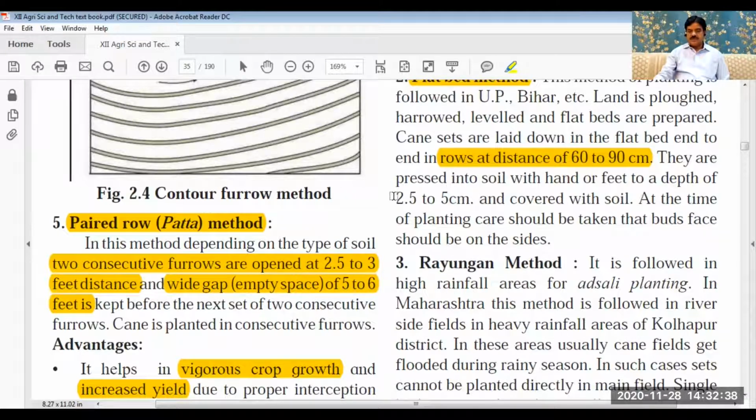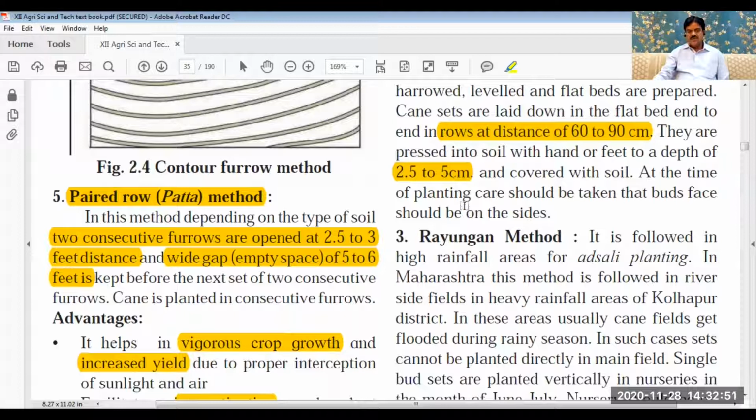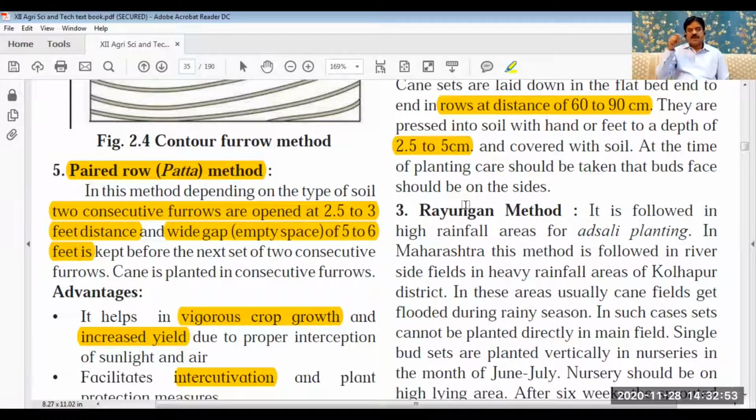Here in this case, the sugarcane sets are pressed in the soil at a depth of 2.5 to 5 centimeters. Means the sugarcane sets, the pieces of sugarcane, are pressed in the soil. While doing so, the bud should be upside. It should not be on the lower side.